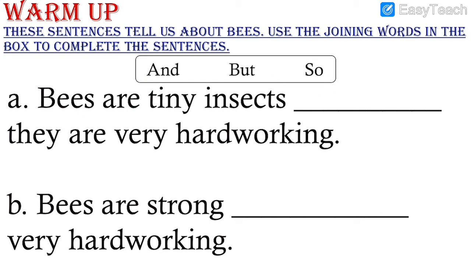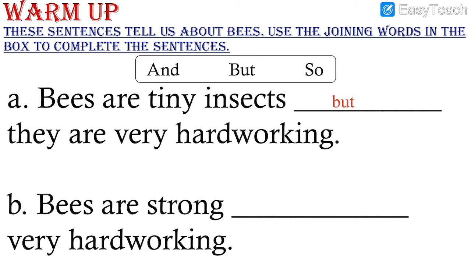See, 2 opposite qualities are given. Tiny, hardworking. So these are 2 opposite things. So when opposite things are given, what do we use? And, but, so. The first one is but. Let's write the answer. See that you are writing full sentence in the rough book. Bees are tiny insects, but they are very hardworking.